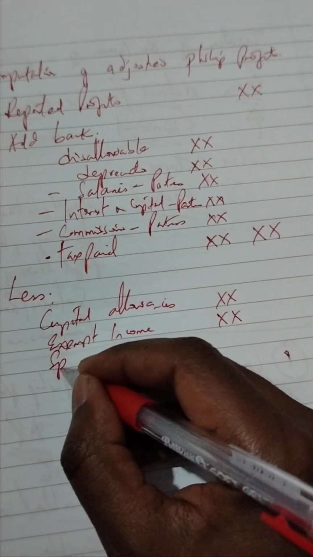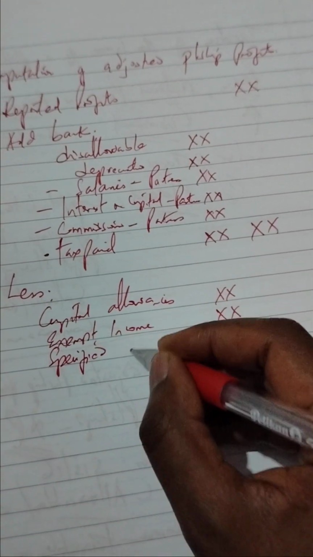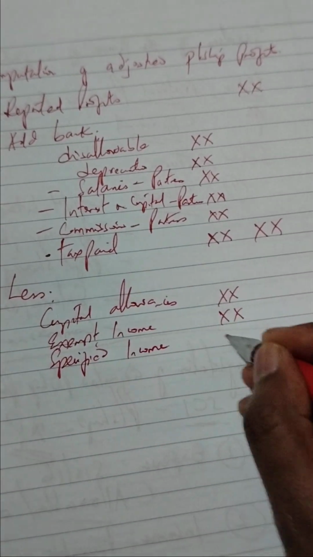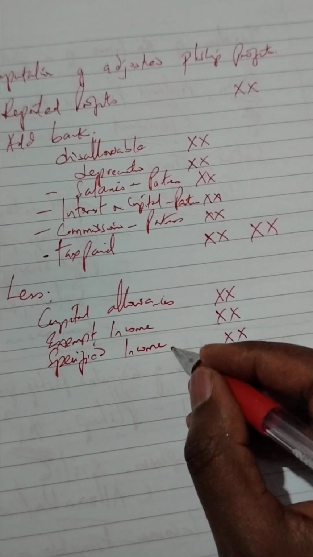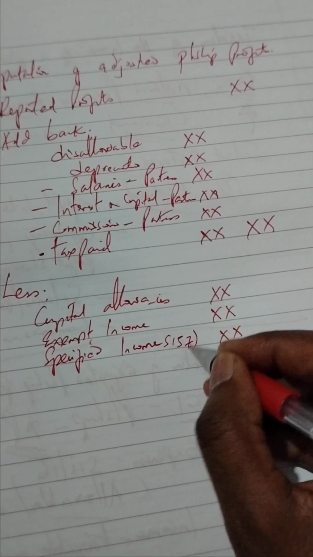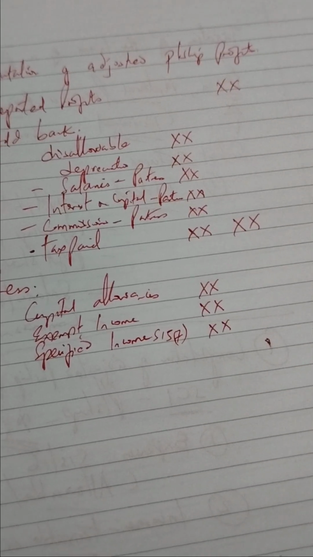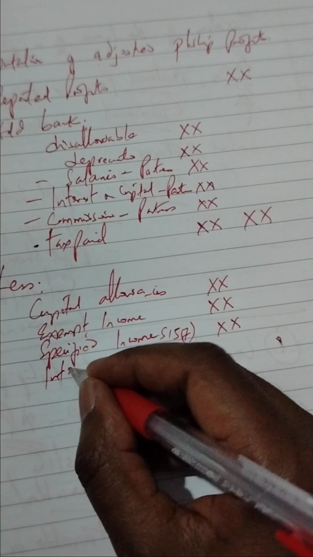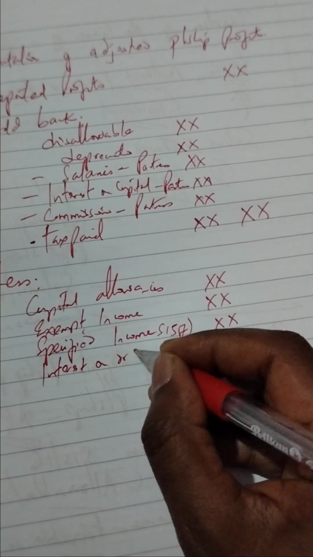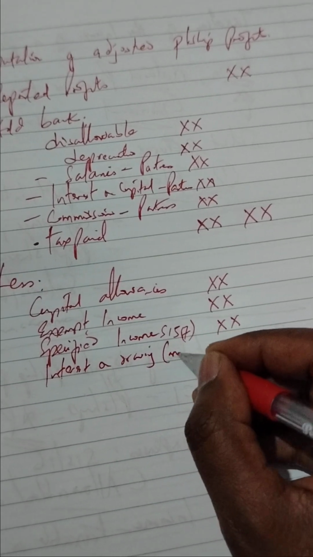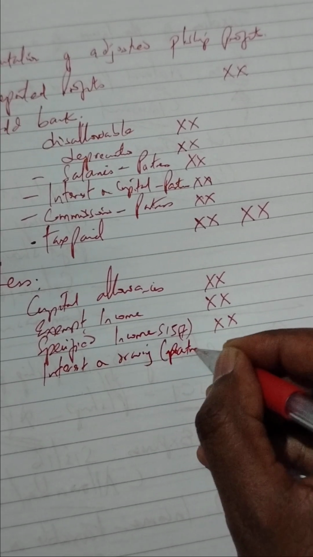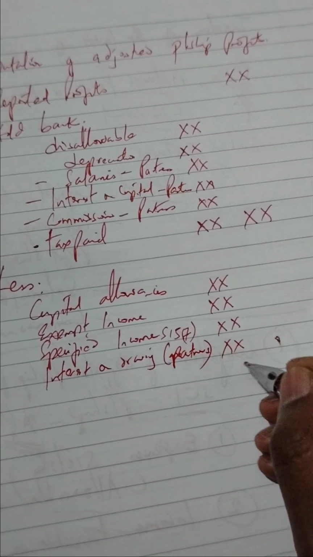You can also less any specified income as per section 15.7. We'll less that, and we'll less interest on drawings. This is on the partner's account.